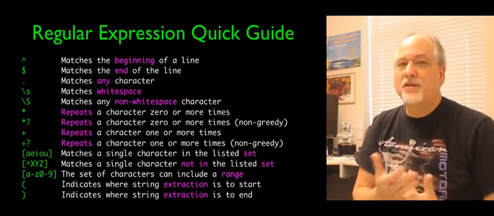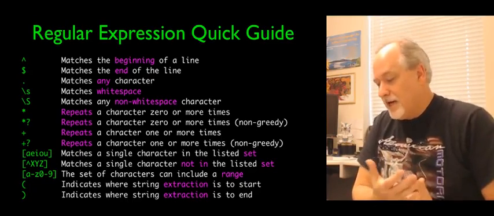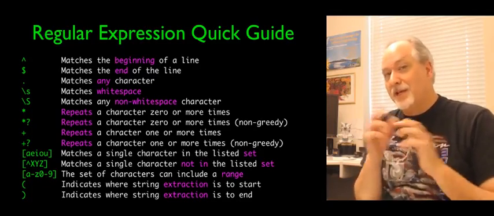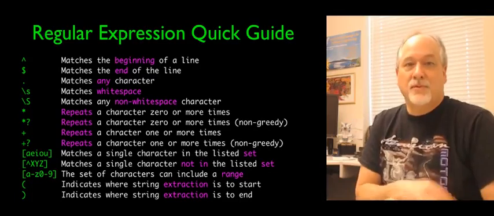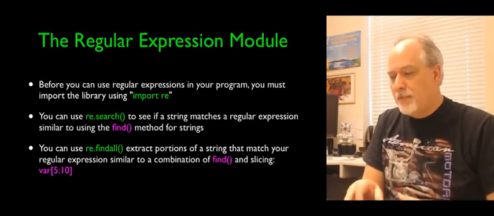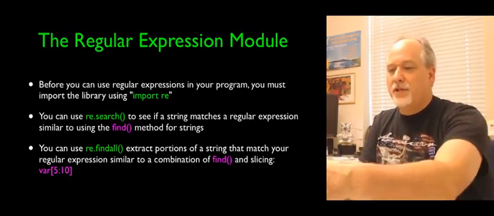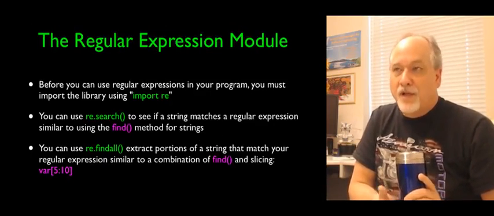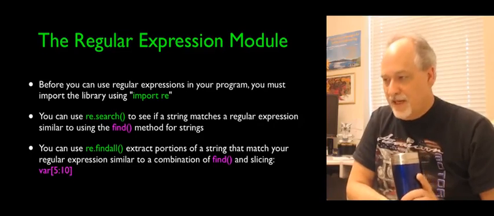And these are the characters that have special meaning, like caret or $ sign, which match the beginning or end of line, respectively. So they're not really matching a $ sign. They mean something in our little mini string-like programming language. So, like many things that we do in Python going forward, once you want some sophisticated capability, it comes with Python, but it comes in the form of a library.